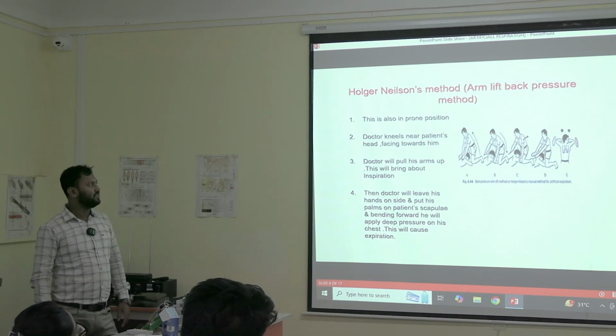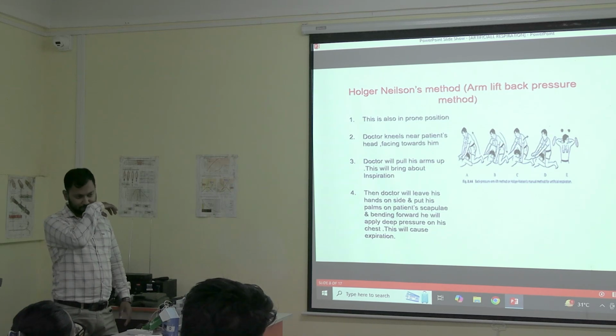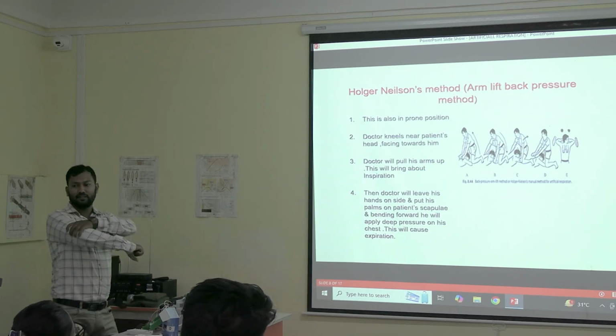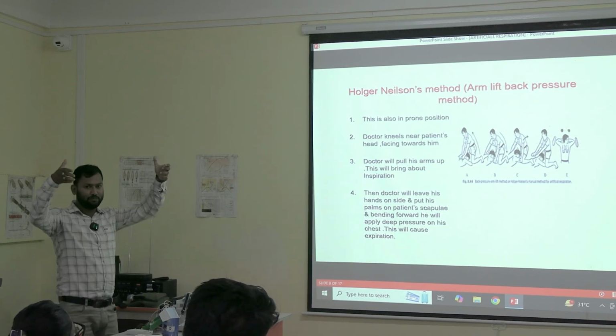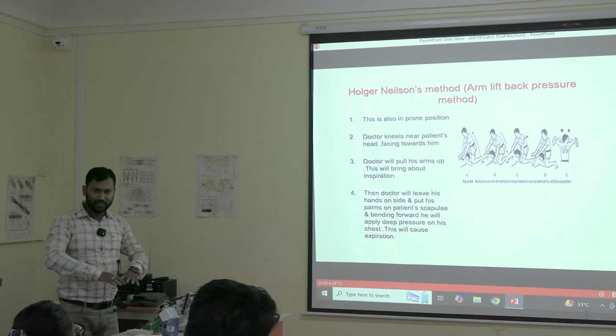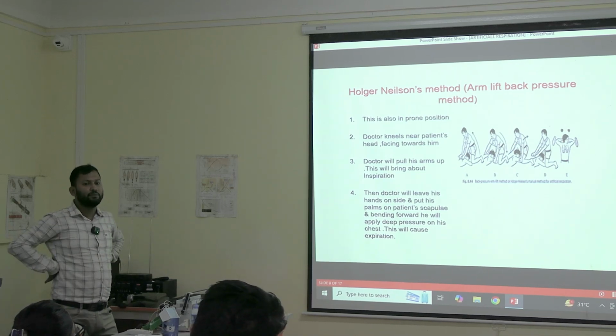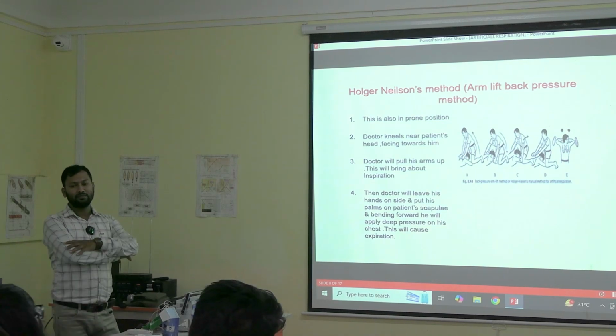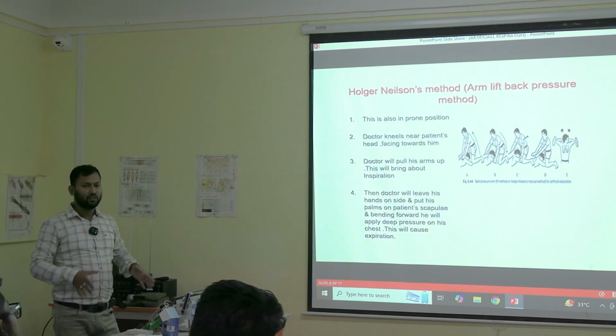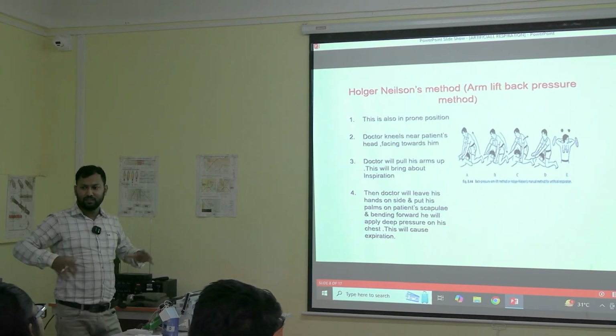There is one difference in this method. We will pull his arms up. Like in this method, we will take the arms of the patient and we will pull it up during inspiration. We will press while the patient is expiring. We will press at the back below the scapula. We will do it in a similar way. The patient's arms will be like this. We will be pressing the back of the patient below the scapula.